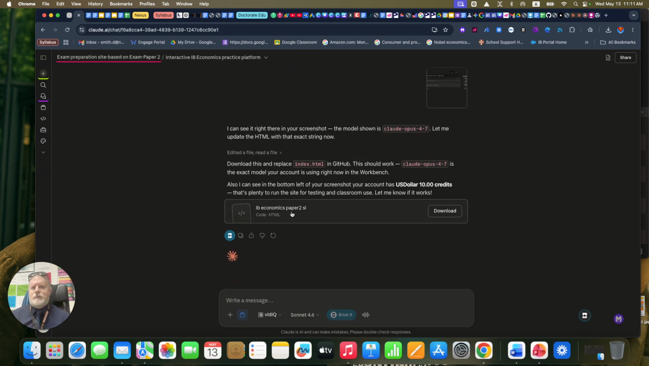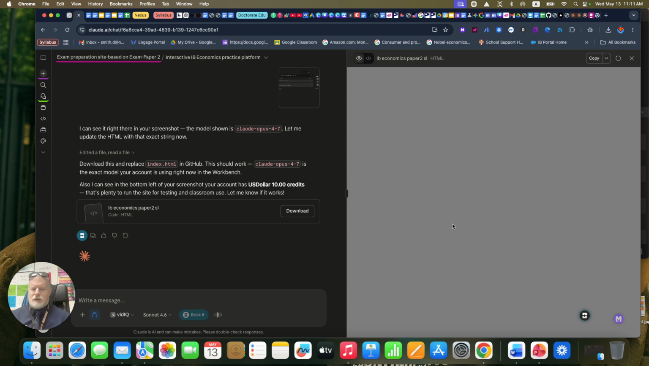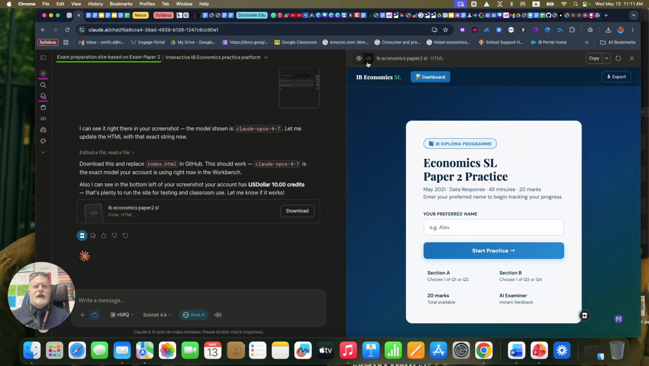And eventually it came up with the actual app. Okay, so I'm going to click on the app button and see if it will open. Right. So here is, I'll show you what the HTML looks like.